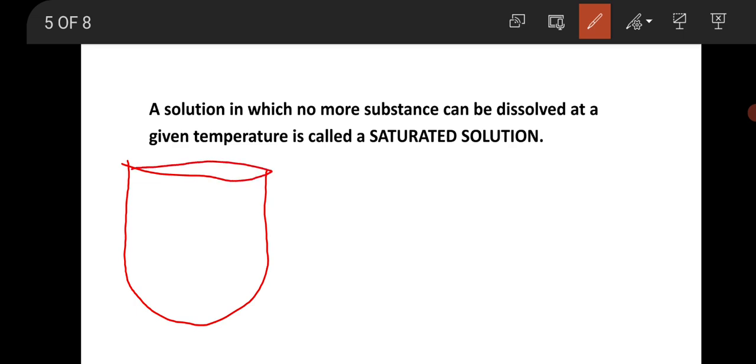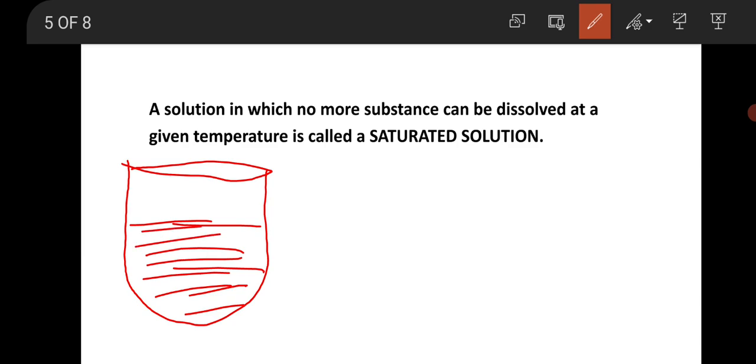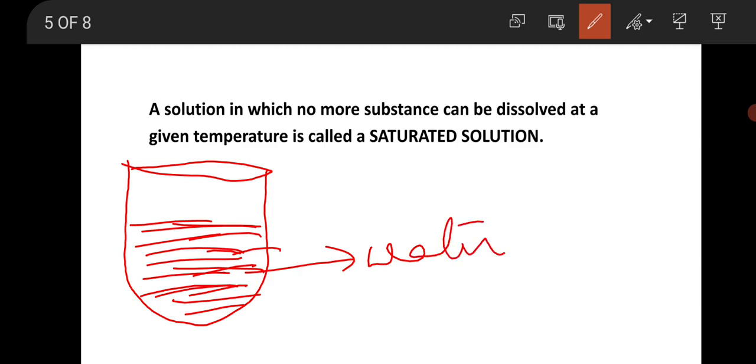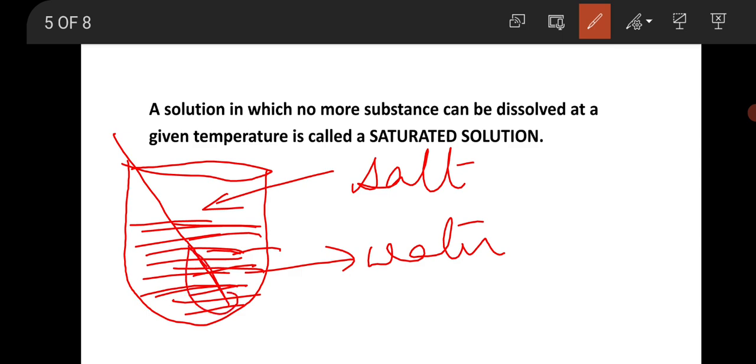It is a beaker and then it is filled with water. So this is water, and here we have to add a teaspoonful of salt, only one teaspoonful of salt, and we have to stir it with a spoon.